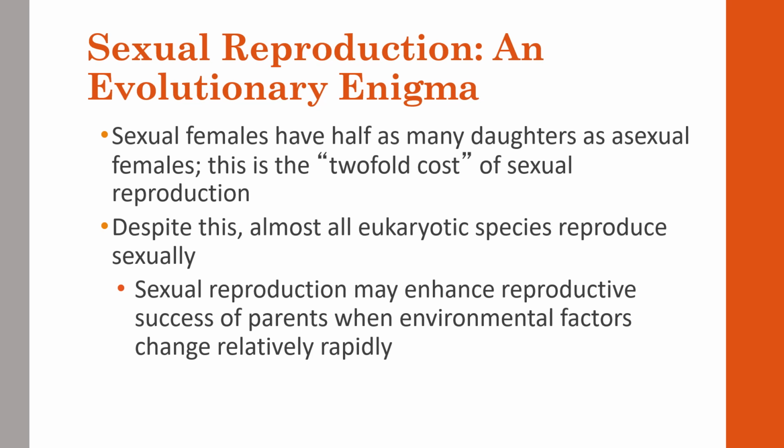Despite this, almost all eukaryotic species reproduce sexually. And sexual reproduction may enhance reproductive success of parents when environmental factors change relatively rapidly. So that's like disruptions in environments. Some things play into factors that either give a quick burst of increased reproduction levels in a population, or decrease levels of reproduction in a population in an environment.